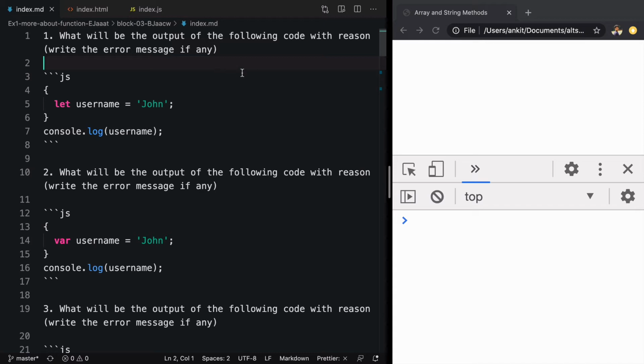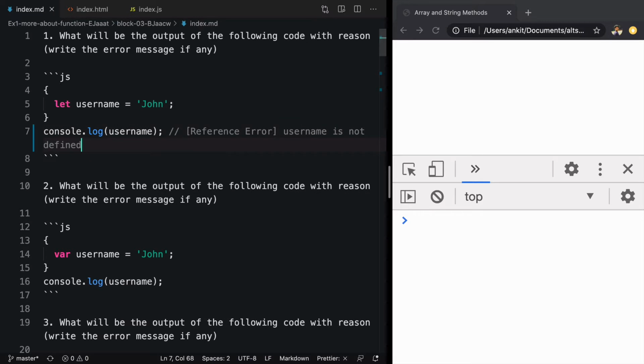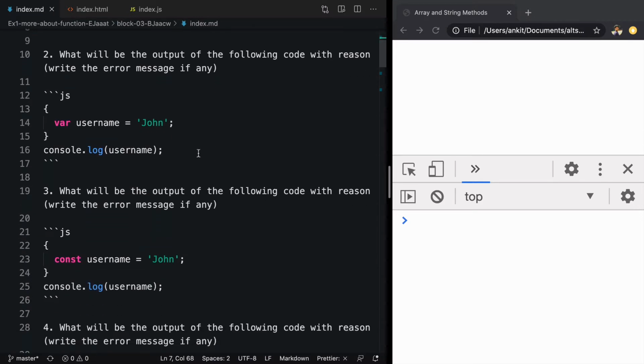So let's solve this block. What will be the output of the following code with reason? Write error message if any. We are accessing username. Username is defined inside block using let. Let creates scope inside block, so the output will be an error, reference error, username is not defined.